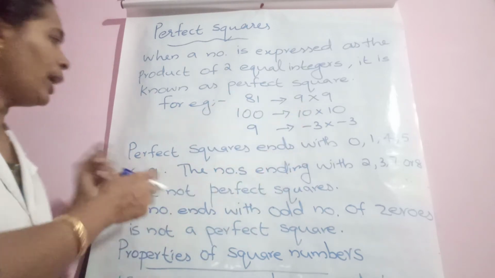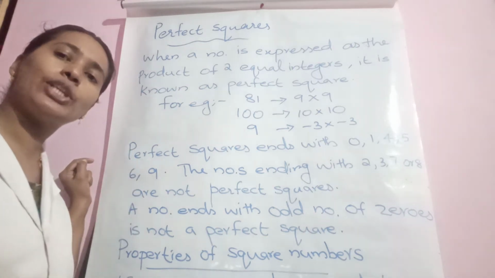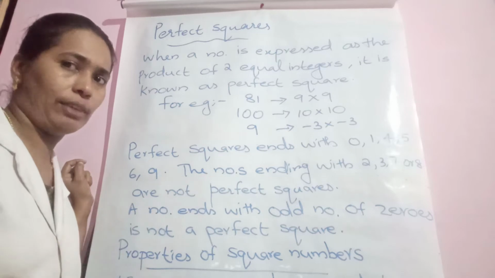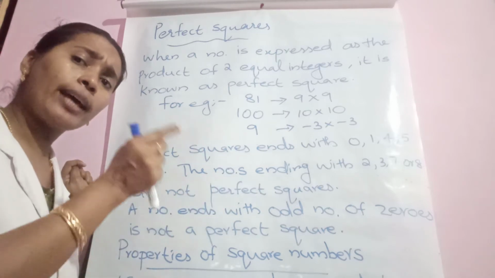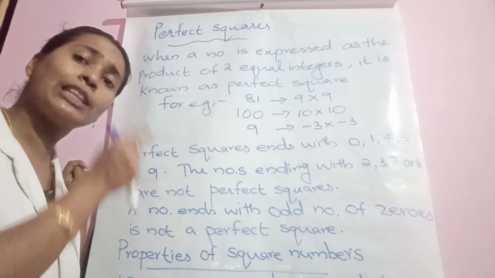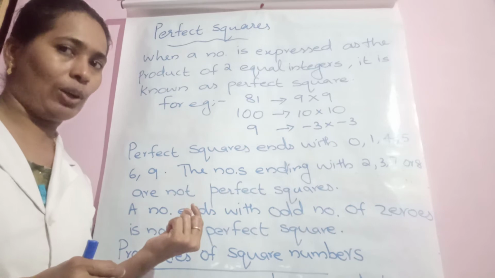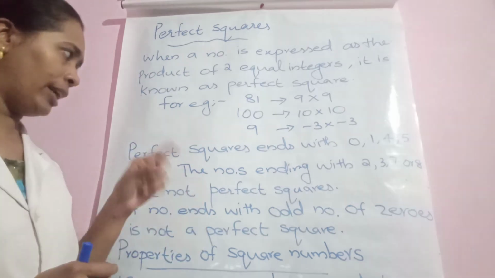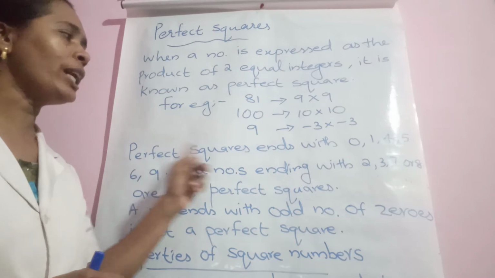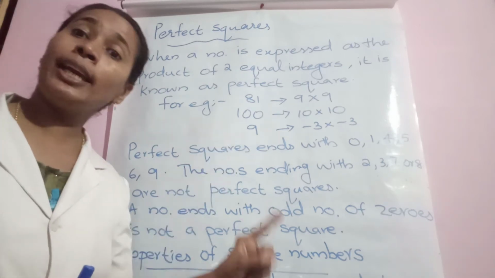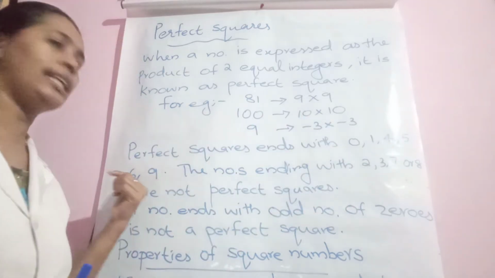Isn't it? Now, let us move to some properties or conditions. Suppose there are some numbers given. At a glance, how can you identify whether they have a chance of being a perfect square or not? There is a shortcut way. Condition 1 says that perfect squares always end with 0, 1, 4, 5, 6 and 9.